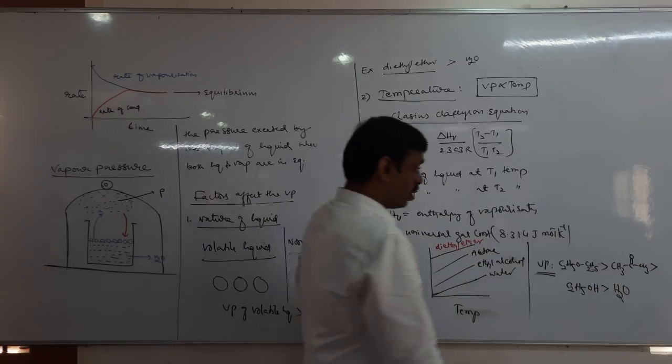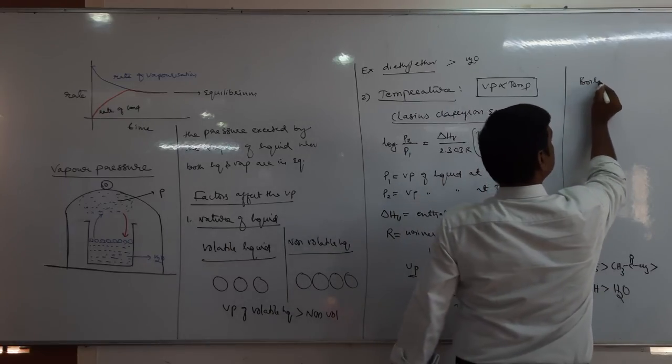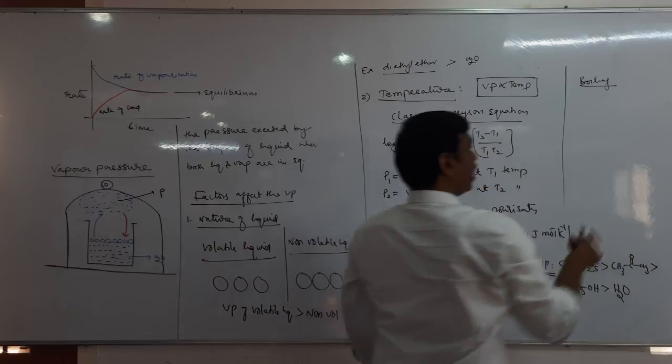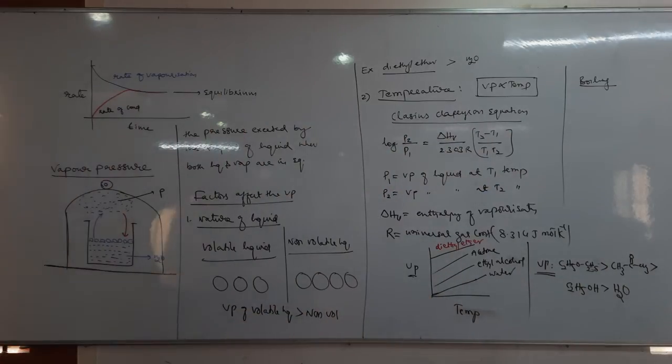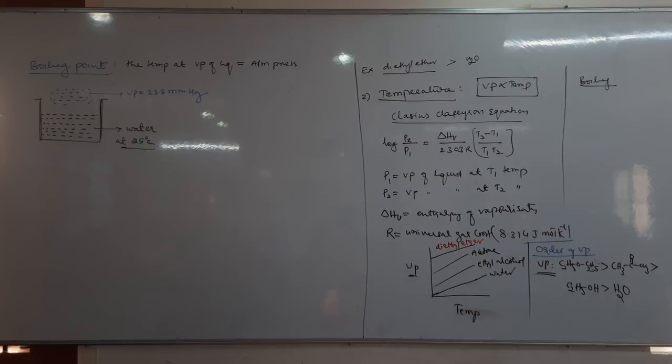Here only we study boiling point. What is boiling point and its relation with vapor pressure? See, what is the boiling point?